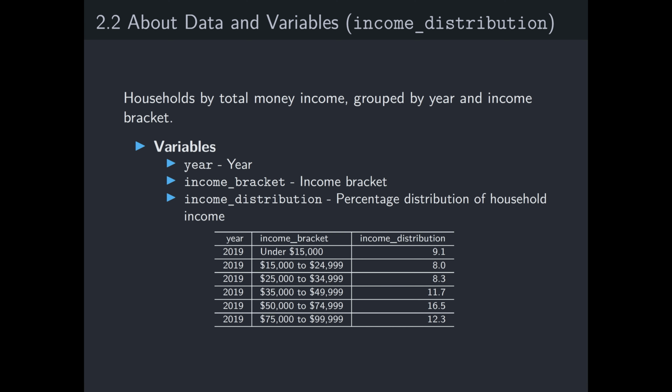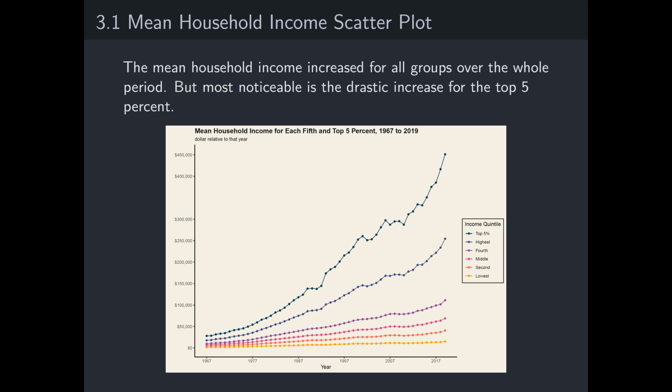households earning that amount. By plotting the income mean data, the relationship between year and income becomes clear. We could see the mean household income increased for all groups over the whole period, but most dramatic is the increase for the top 5%, as well as the highest quintile, which saw a great increase also.